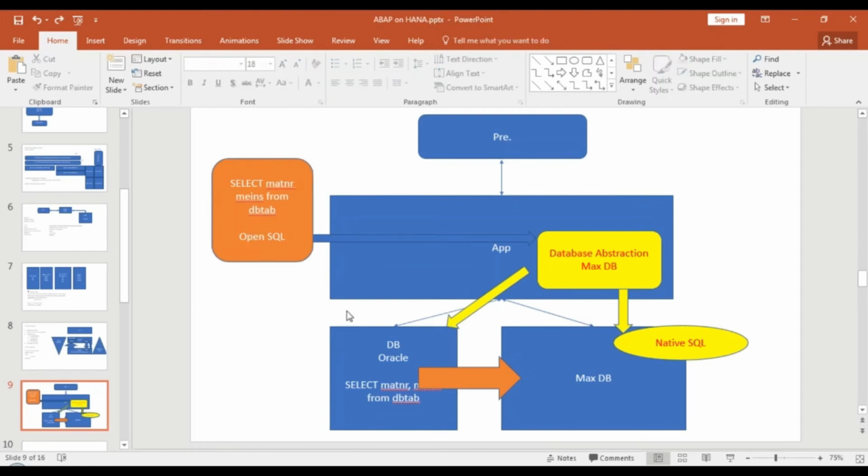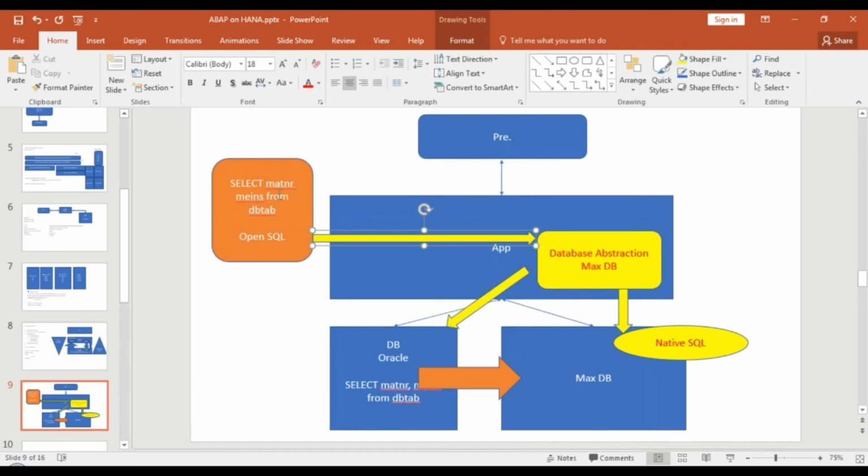native SQL statements. Then you will say, Anubhav, how will I do a code push down then? How will I write my select query which runs in my HANA DB? One option is you can do code push down with many techniques. OpenSQL is not just a select query; it allows you to do code push down. You have a lot of techniques like CDS views. You can also create in HANA natively an information model like an attribute view, which we will learn in our course, and that attribute view you can expose to ABAP. The attribute view runs natively in HANA. It gives you the data. That data you consume in ABAP.